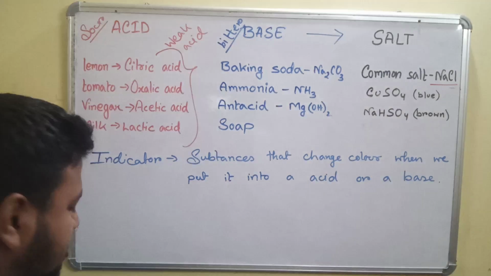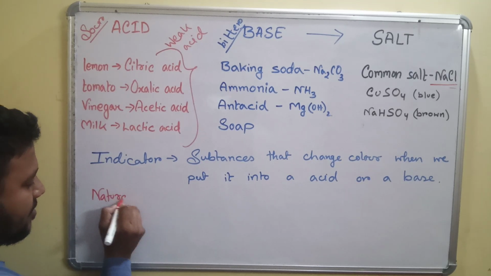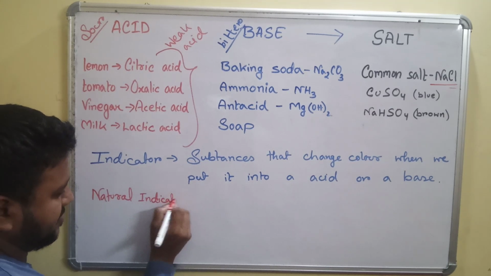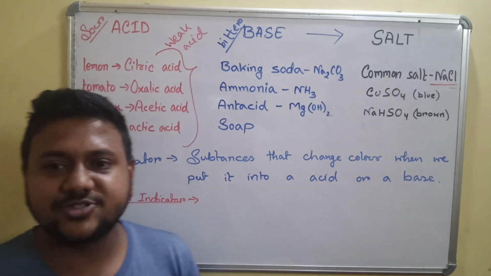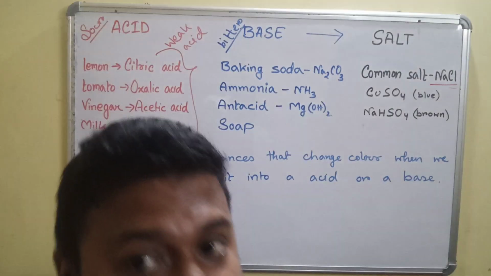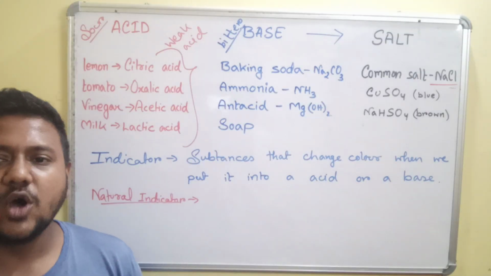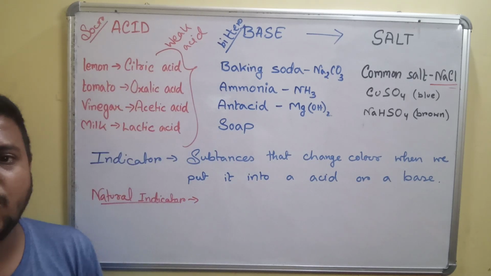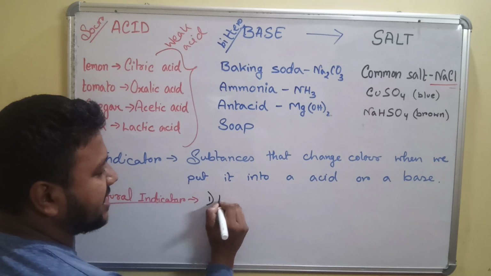So let us take up some of the natural indicators today. So natural indicators, what are natural indicators? Natural indicators are the types of indicators that we obtain from nature so as to distinguish whether a particular substance is an acid or a base. The first indicator that we will be discussing is litmus.